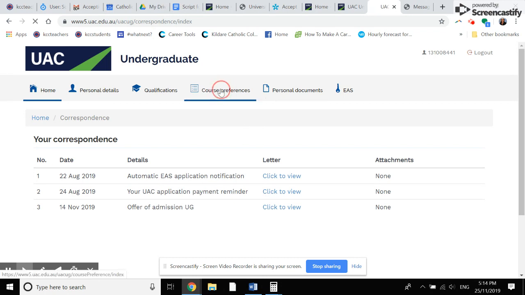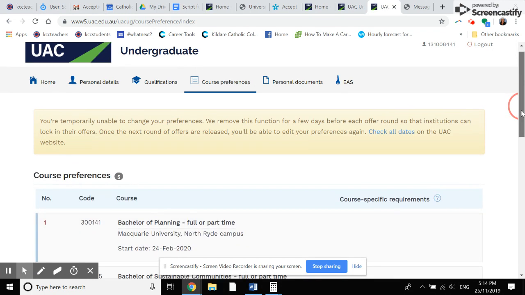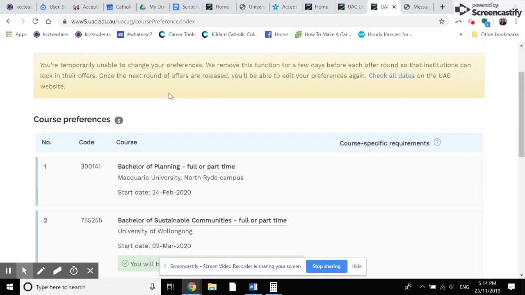If we click on course preferences, you will notice this is actually a really good time of year to show you, because see this yellow box, it says you're temporarily unable to change your preferences. That's because between each round there's a small window of time when you can't change your preferences, which is why it's super important that you accept and change preferences as soon as you receive them.